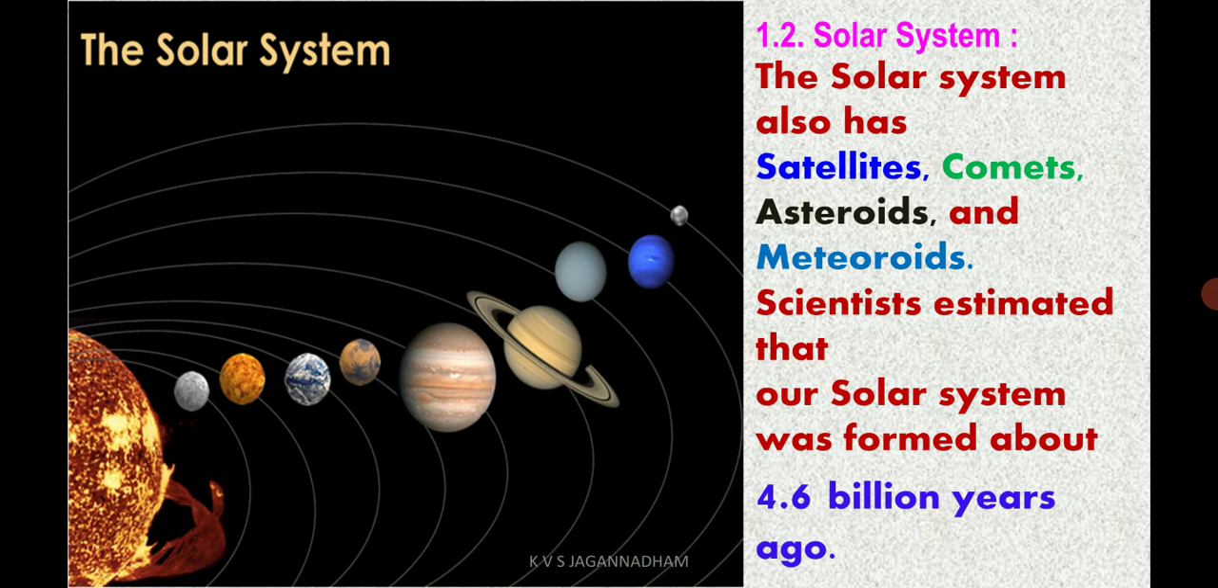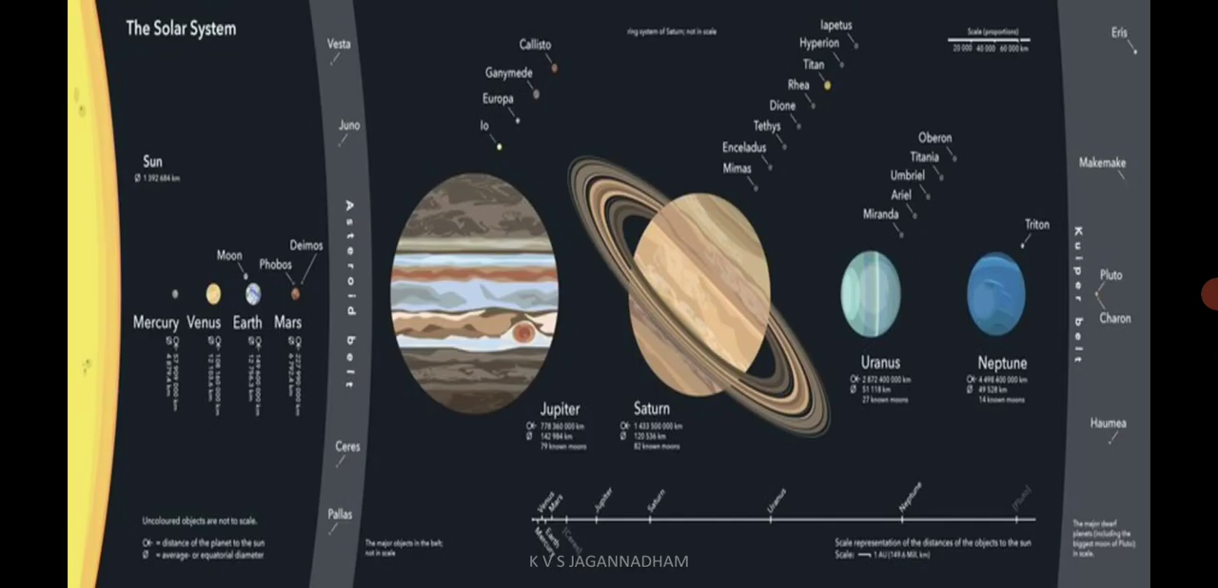Scientists estimated that our solar system was formed about 4.6 billion years ago. Universe originated 13.7 billion years ago, whereas solar system was originated 4.6 billion years ago. Here you can see it.